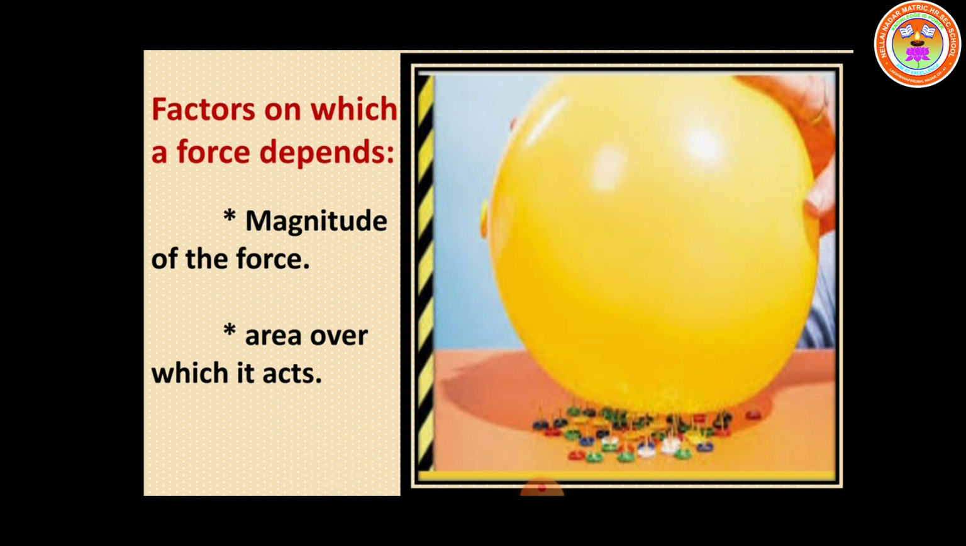So where the force is applied, how much force is applied on the object, and what the effect is: that is what we discussed, the factors on which the effect of a force depends. The first is the magnitude of the force, which is how much force is applied on the object. The second is the area over which it acts. So what are the factors on which a force depends? The magnitude of the force, and the area over which it acts.